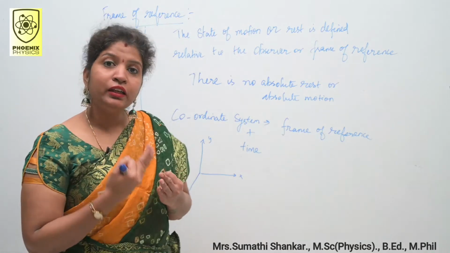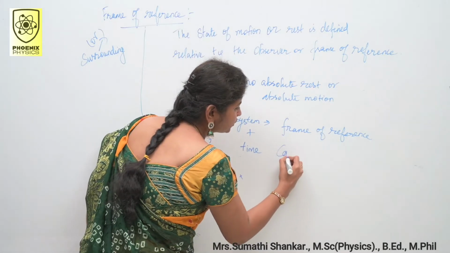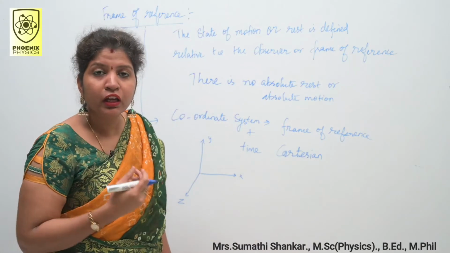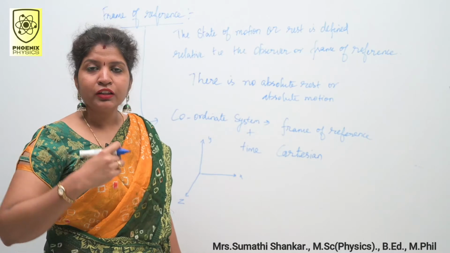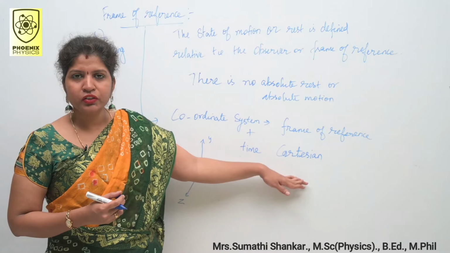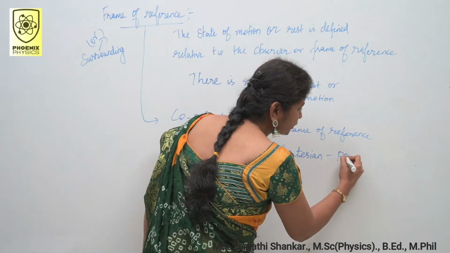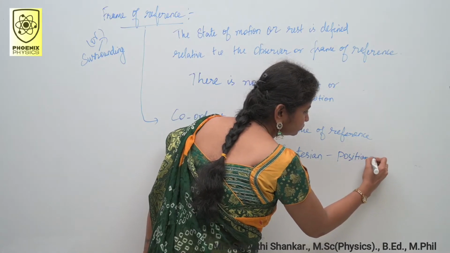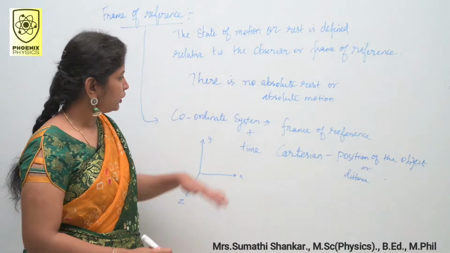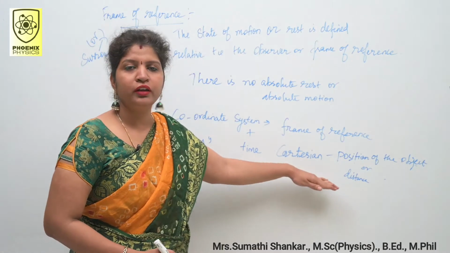There are three types of coordinate system. One is Cartesian coordinate system. Another one is spherical coordinate system. Another one is cylindrical coordinate system. This Cartesian coordinate system is used to find the position of the object or the distance of the object. So, here we are using only Cartesian coordinate system.